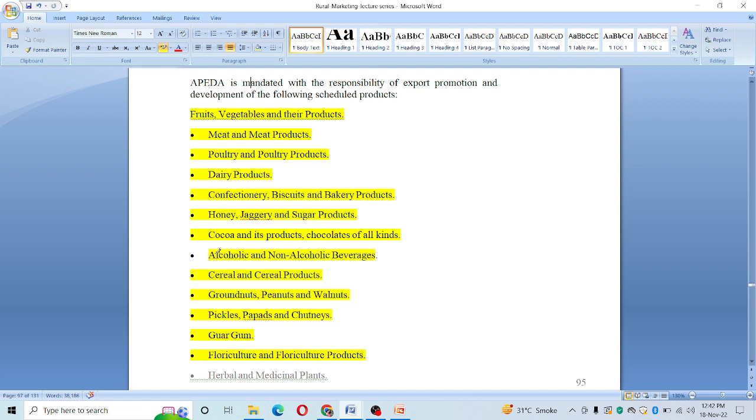For that matter, all these products which we have just mentioned also have their own processing industries. Just say for example, if we talk about pickles, papads, there is an industry or food processing unit, factories which are working towards the garnishing of such things, packaging of such things, value addition, then chutney making. We have seen that ready to cook or such kind of things are available in the market. These are actually coming from where? These are coming from such food processing industries, because in this the raw material which is required is from the